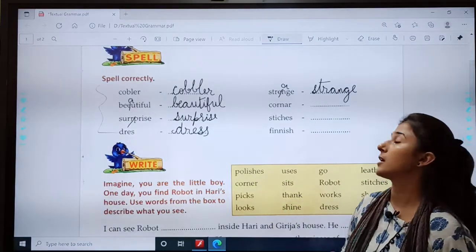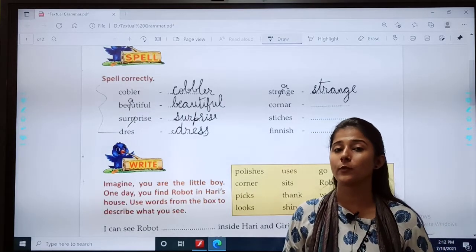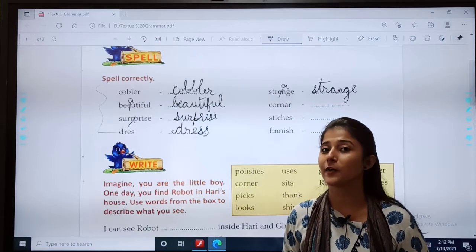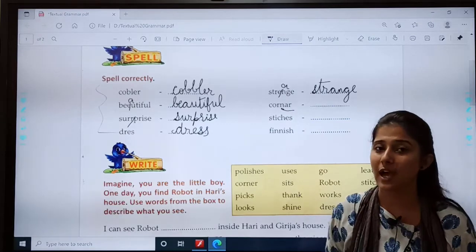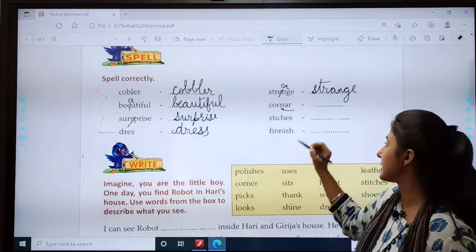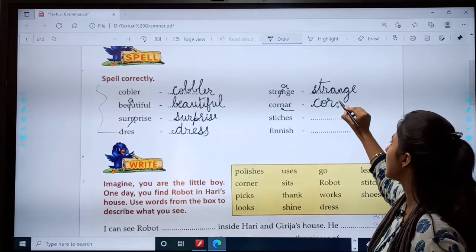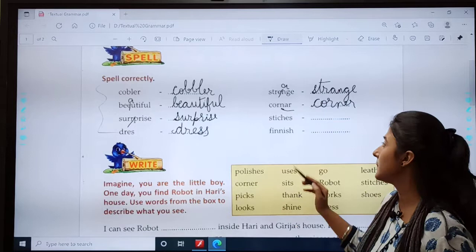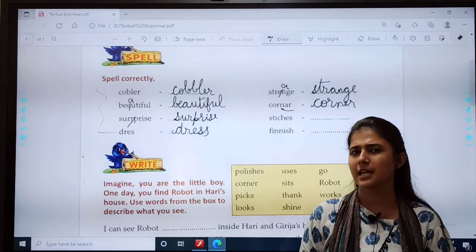Then you have corner. What is written here? Corner. Is it corner? No. How do we pronounce it? Corner. How do we say? Corner. So instead of A, what do you have to write? E. C-O-R-N-E-R. Easy.